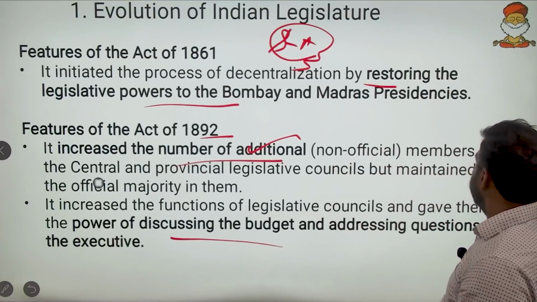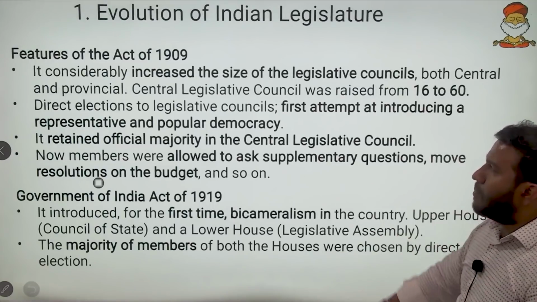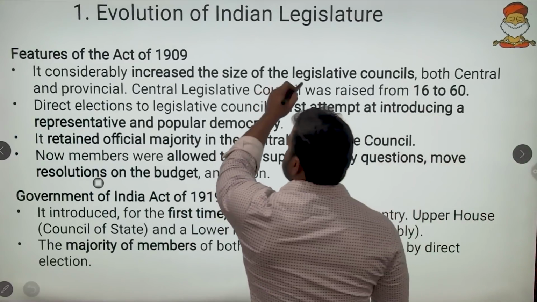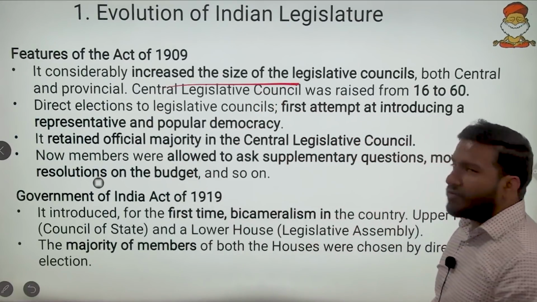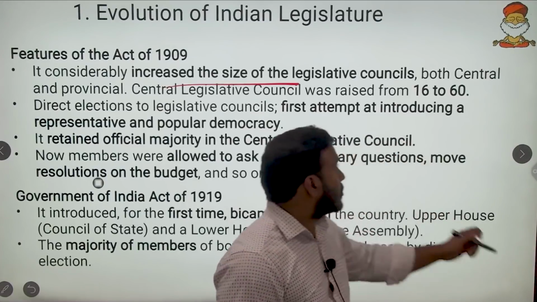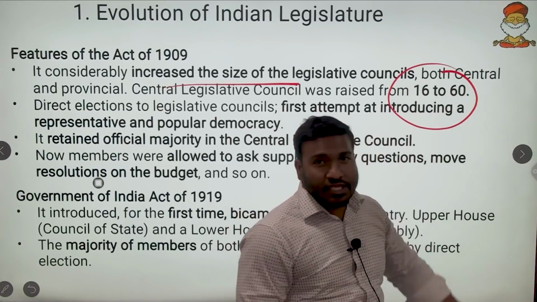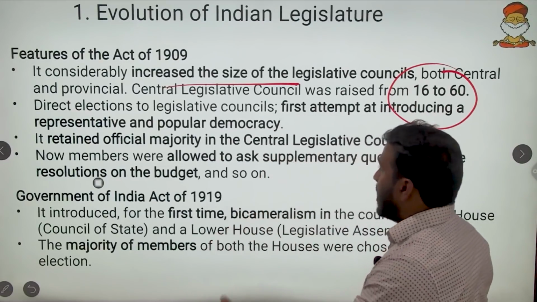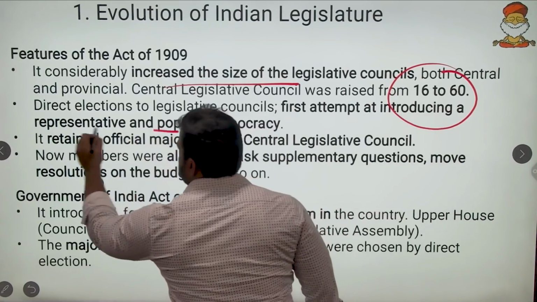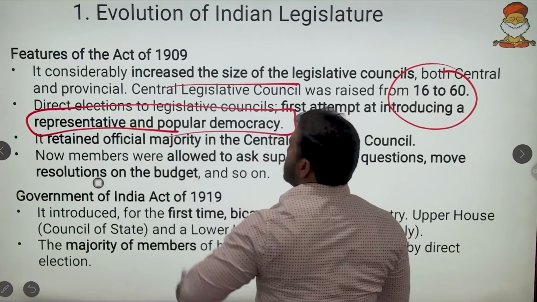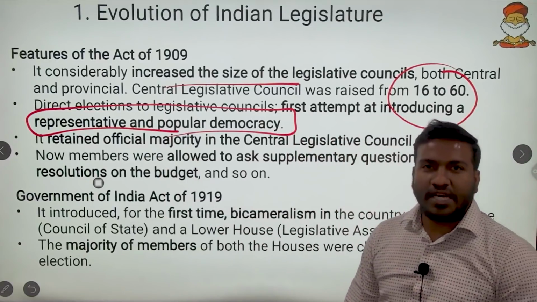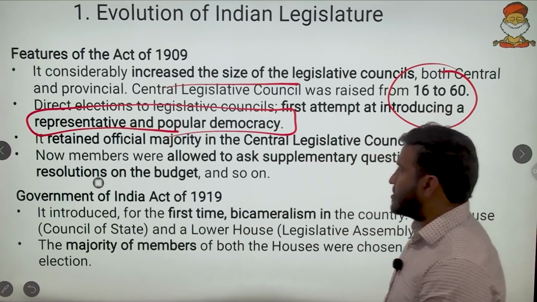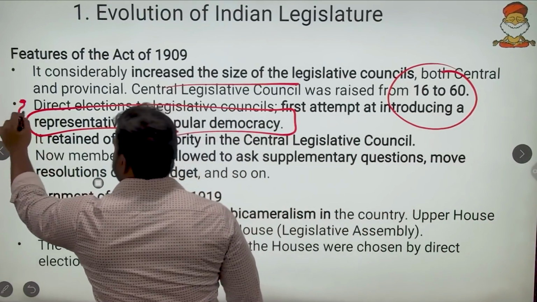In the Morley-Minto reforms, the size of the legislative councils was increased by a great number, from 16 to 60. And here there was a first attempt at representative and popular democracy. Representative and popular democracy means elections. That was introduced for the first time here.